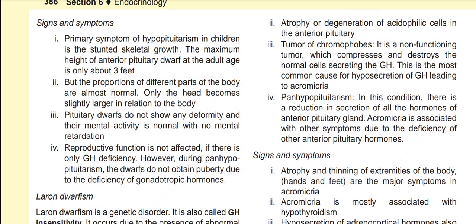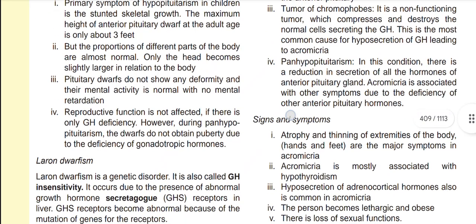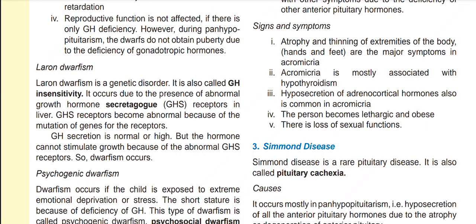Now, panhypopituitarism, it is the same case. In this condition, there is a reduction in secretion of all the hormones of the anterior pituitary gland. Acromegaly is associated with other symptoms due to the deficiency of other anterior pituitary hormones. Now, signs and symptoms. Atrophy and thinning of the extremities of the body. Hands and feet are the major sites of symptoms in acromegaly. Acromegaly is mostly associated with hypothyroidism and hyposecretion of adrenocortical hormones also. The person becomes lethargic and obese. There is loss of sexual function.